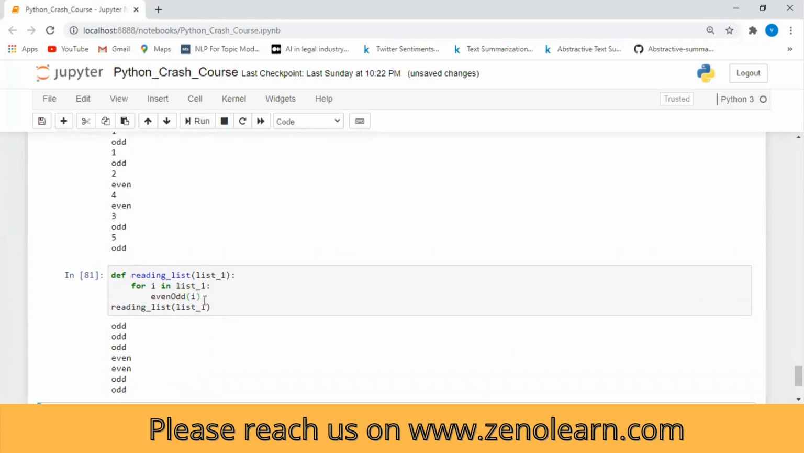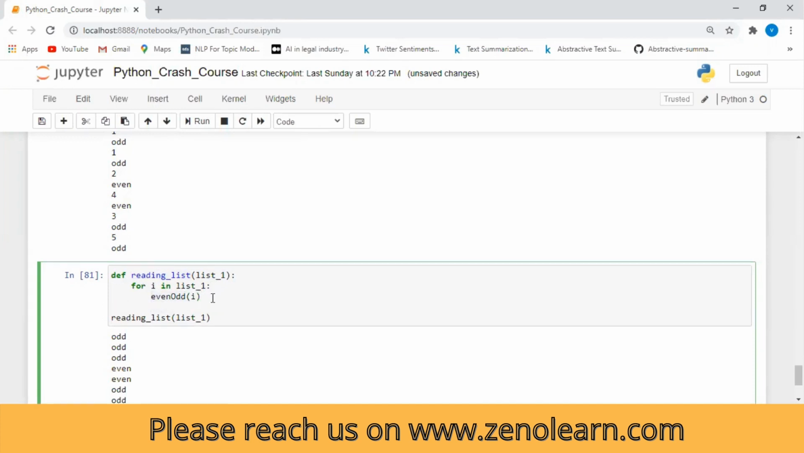So I have a function even odd, and I have another function where I am calling the list. So def reading list, list 1, I am passing here. And here I am reading the value from the list, for i in list 1, and whatever value comes, I am passing it through the even odd function. This is called function overloading, calling a function within a function. You got it? Reading list is a function, and even odd is also a function, so I am calling a function within a function. Similarly, you can call numerous functions within a single function.